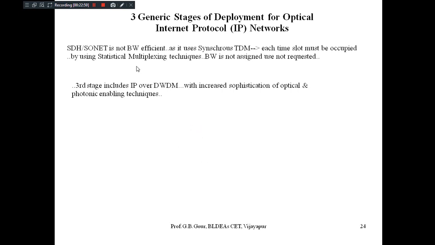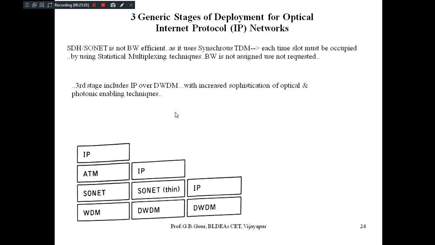SDH or SONET is not bandwidth efficient as it uses synchronous TDM, because each time slot must be occupied. Therefore we go for statistical multiplexing techniques and advanced versions like this. Okay, so this is the diagram that we referred to.